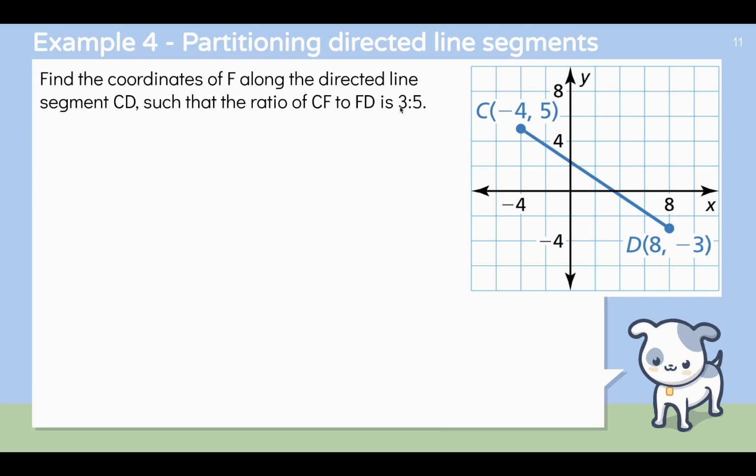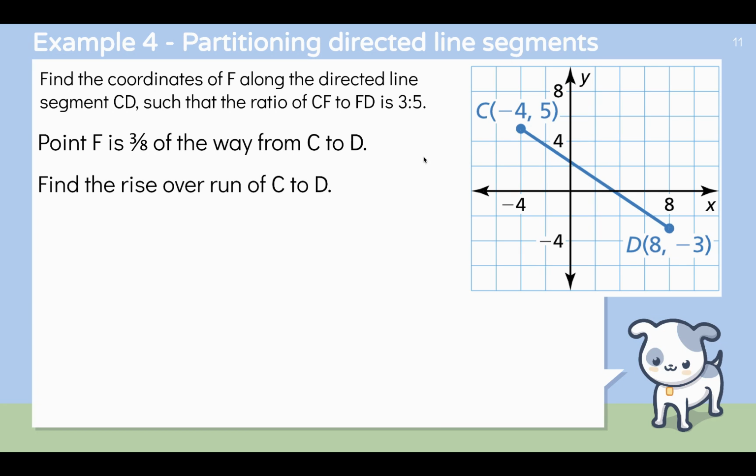And your ratio is going to be 3:5. So what does that tell you? That tells you that F is going to be over here closer to C than it is to D, because you're going to have pieces that are 3:5. So I'm guessing somewhere in this region right here. So point F is 3/8 of the way from C to D, because the ratio is 3:5. That means this is 3/8, this is 5/8.